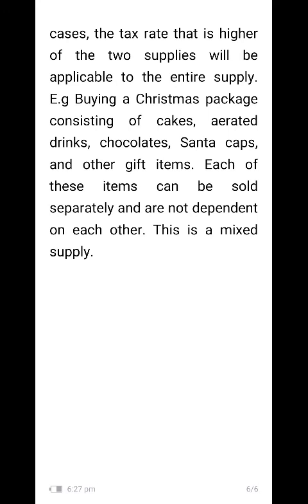This is a mixed supply, and the tax will be levied at the highest tax rate. If the tax rate is high for cakes, then that rate will be applied to all other commodities. So here the company can supply all these components individually, or in a mixed package. So the type of supply is mixed supply.